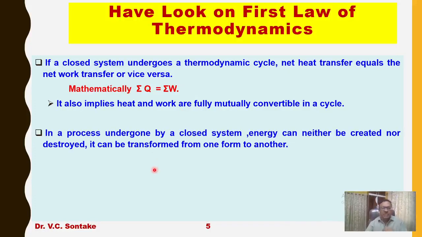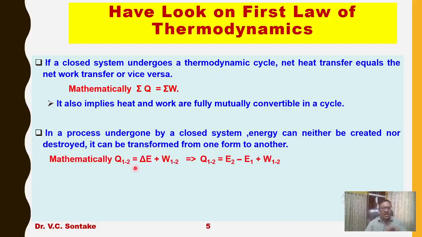The second statement of first law of thermodynamics is for closed system undergoing a process. What is that statement? In a process undergone by a closed system, energy can neither be created nor destroyed. It can be transformed from one form to another.